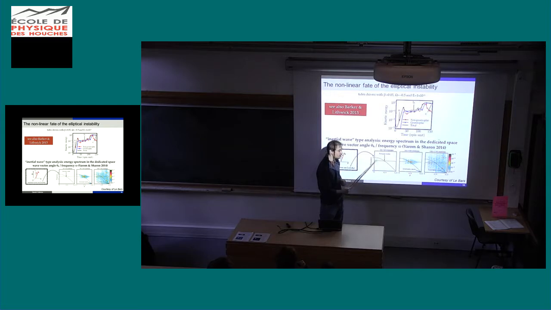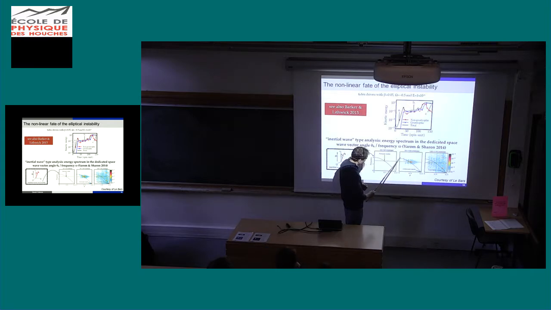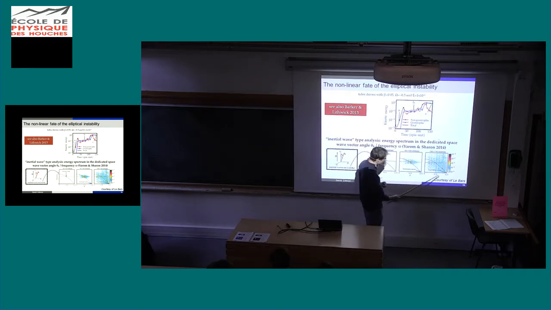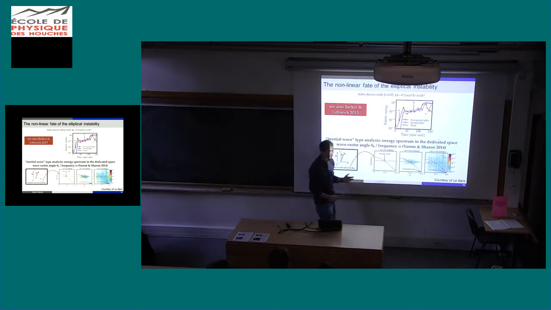If I have points everywhere, it means that I have something else, like geostrophic flow. So you see that first, indeed, points are more or less on this line, but you start to have geostrophic modes here. And at the end, geostrophic modes have invaded the whole thing, meaning that you can't describe this thing with only inertial waves.